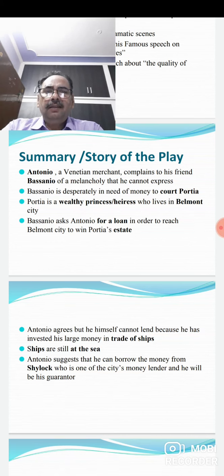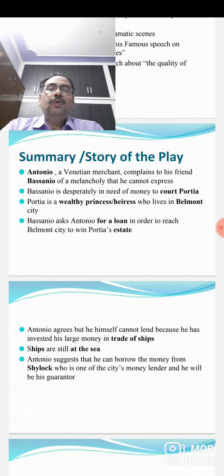And he is complaining to his friend Bassanio of a melancholy mood that he cannot express. So, in the beginning, we come to know that Antonio is very sad. Antonio is anxious. Antonio is in a melancholy mood. But why is he sad? He himself doesn't know. He can't express it. He doesn't know the reasons for his sadness.